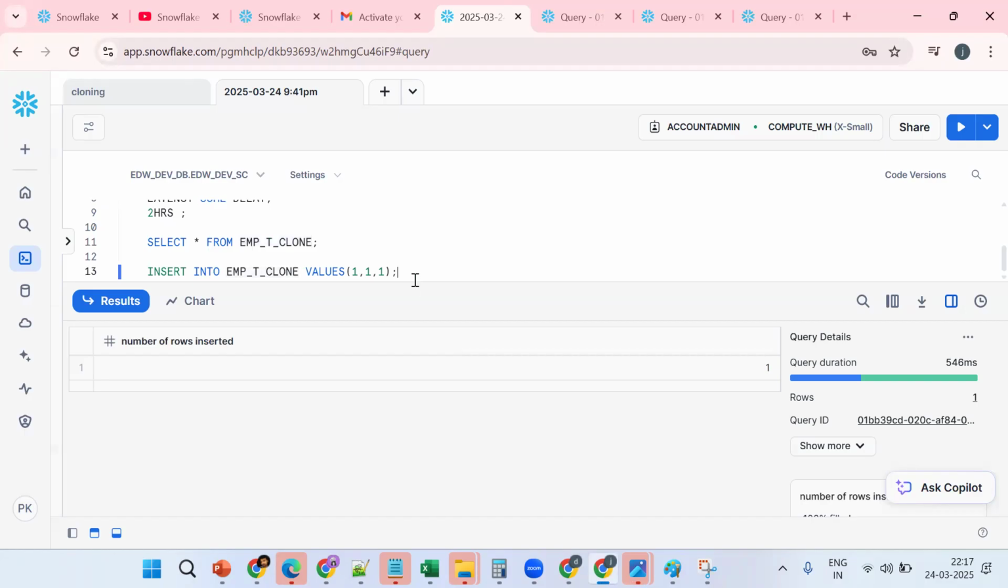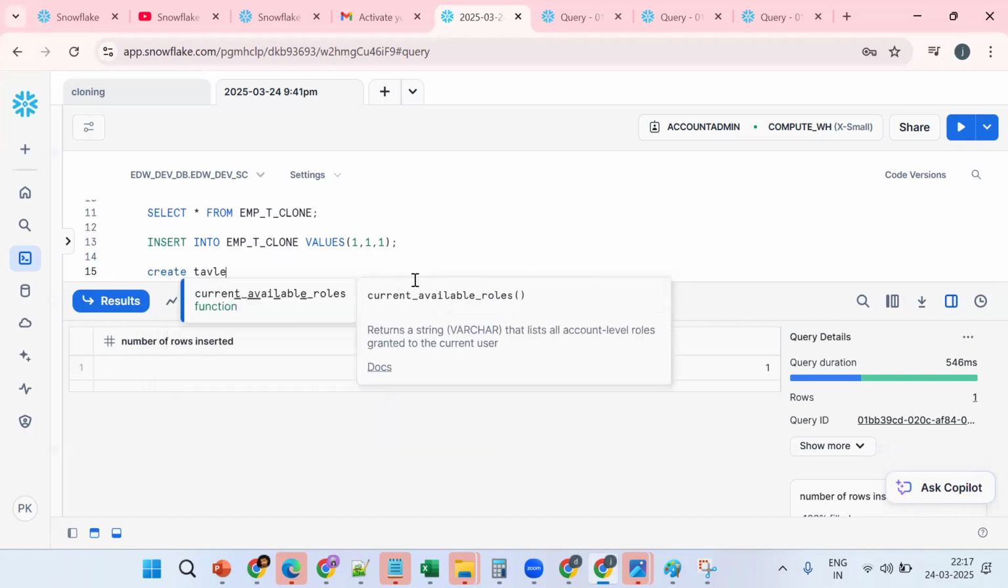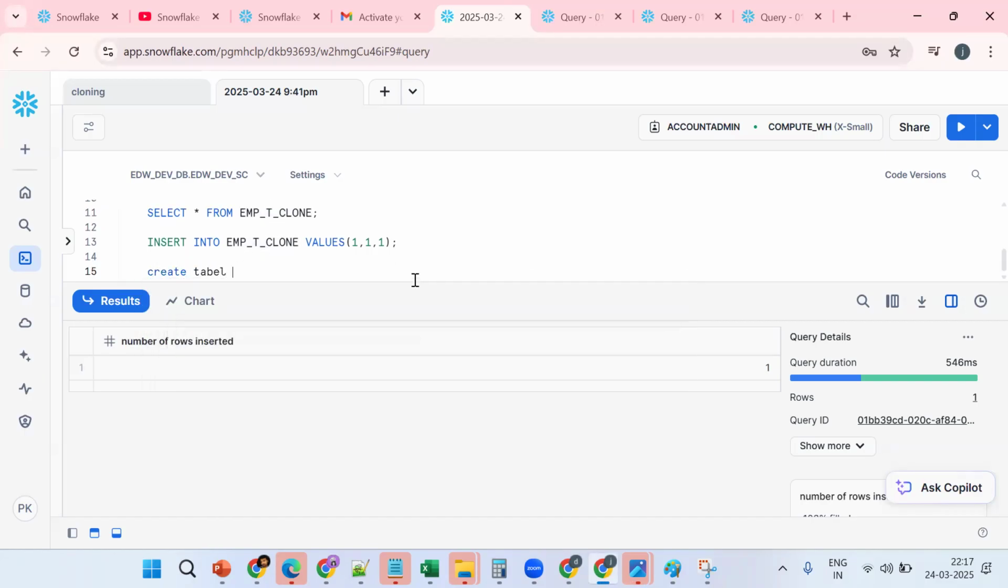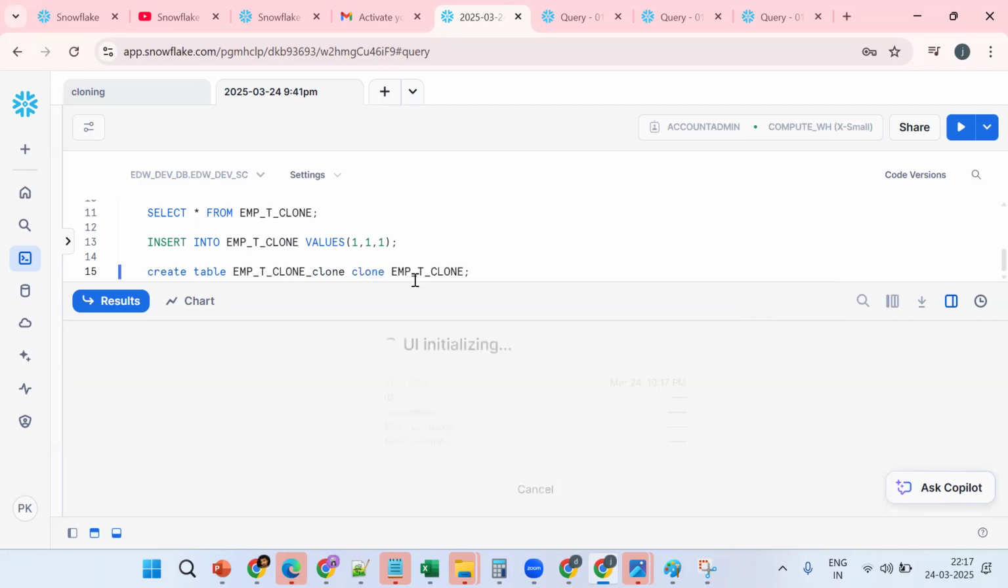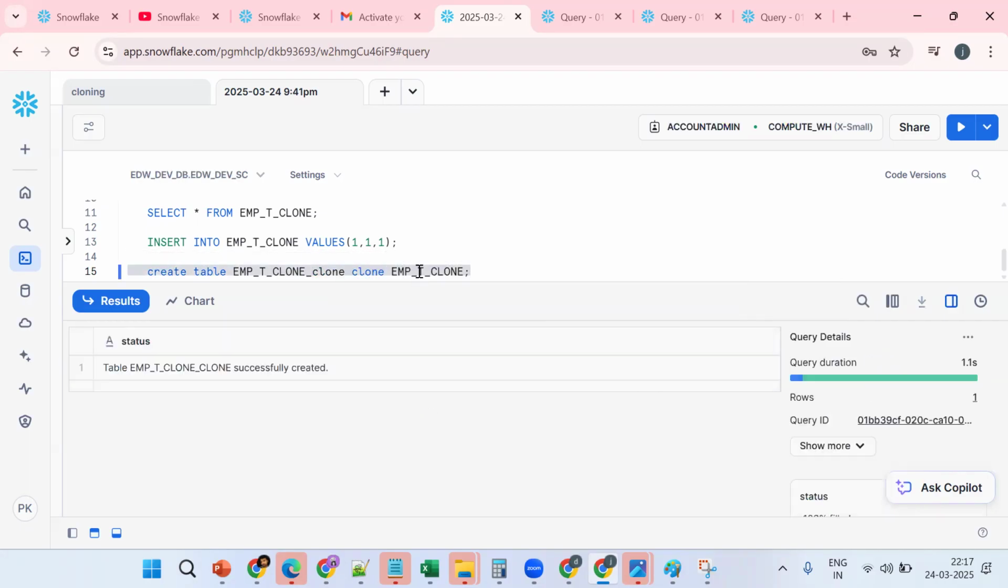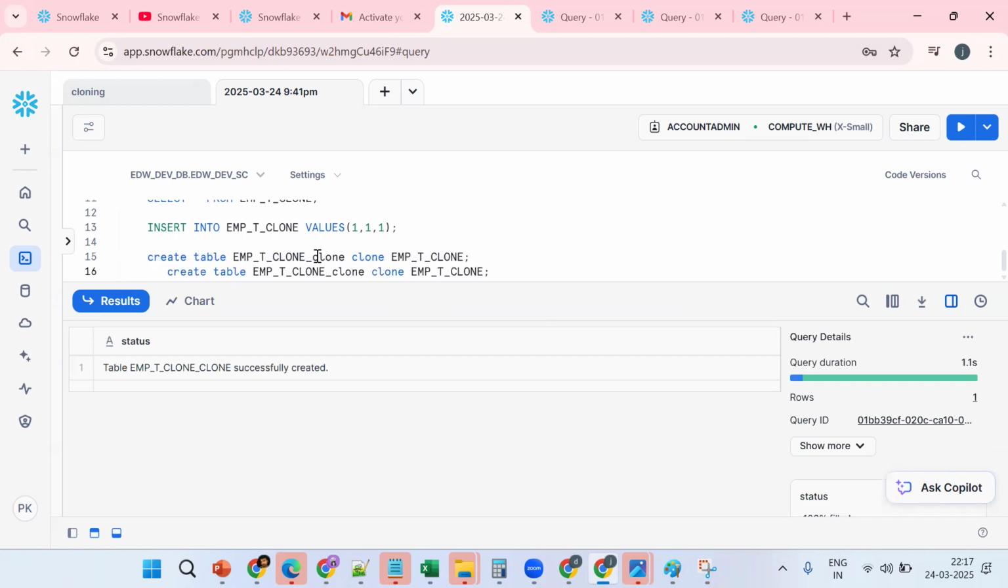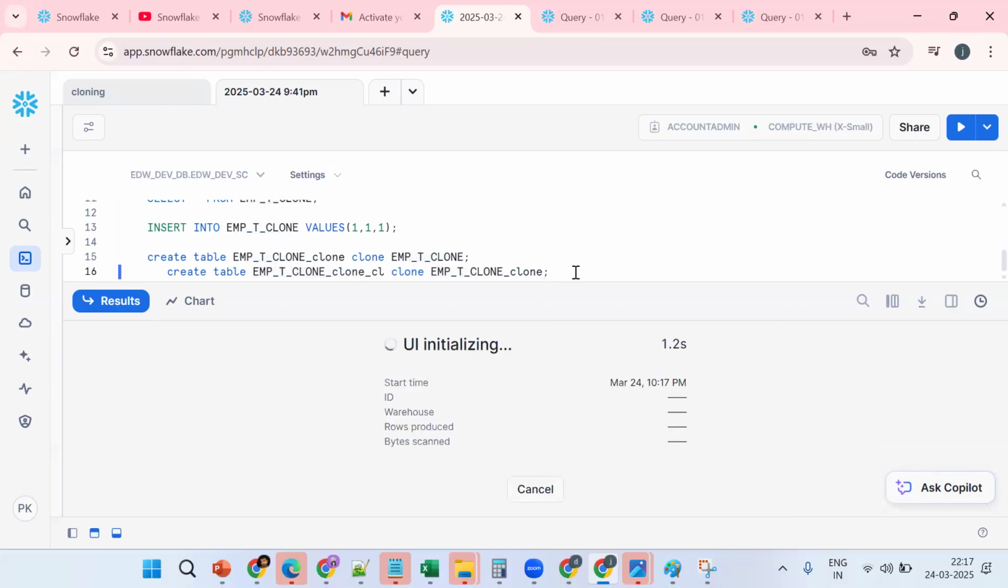Now tell me, can we clone the clone table again? So this is my table. Create table, clone again, one more clone. Yes, it's possible. Now tell me, this clone is pointing to which one: the first clone or the main one? The main one.